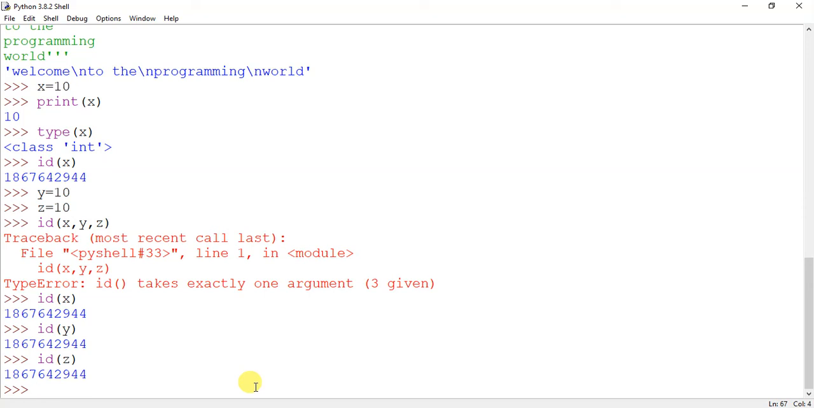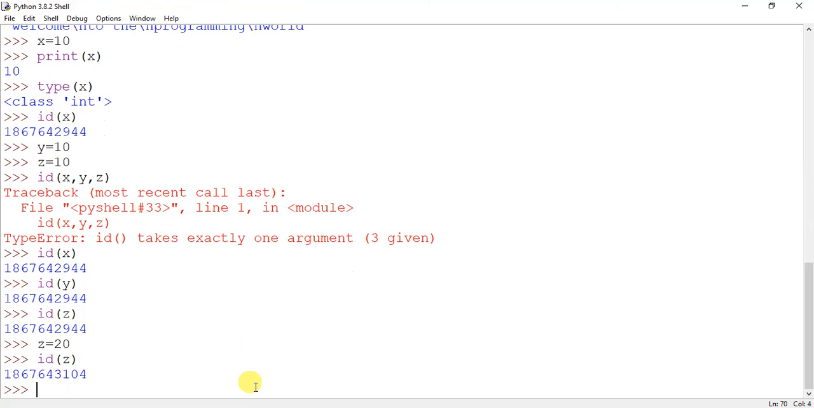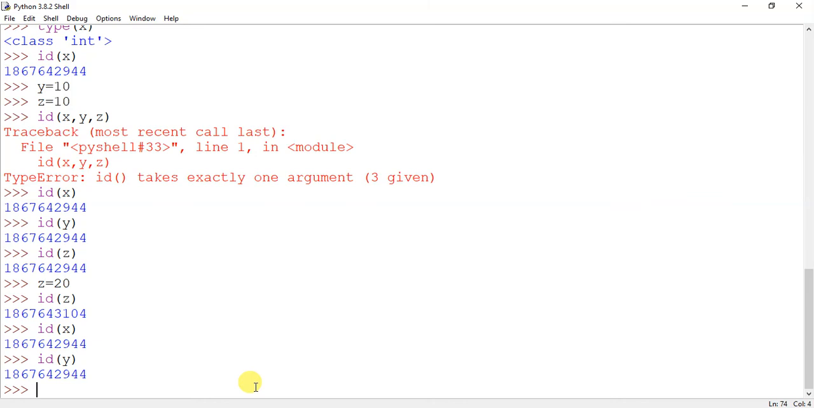Okay, it signifies that the variables are not provided any memory space. They are just references, whereas the value is the main thing that is stored. Suppose I change the value of z to 20. Now we will check the ID of z again and we will find that the ID has changed, but the ID of x will not change. It will remain same until we change its value. ID of y will remain same. Okay, so that's how we check that the variables in Python are not storage containers.